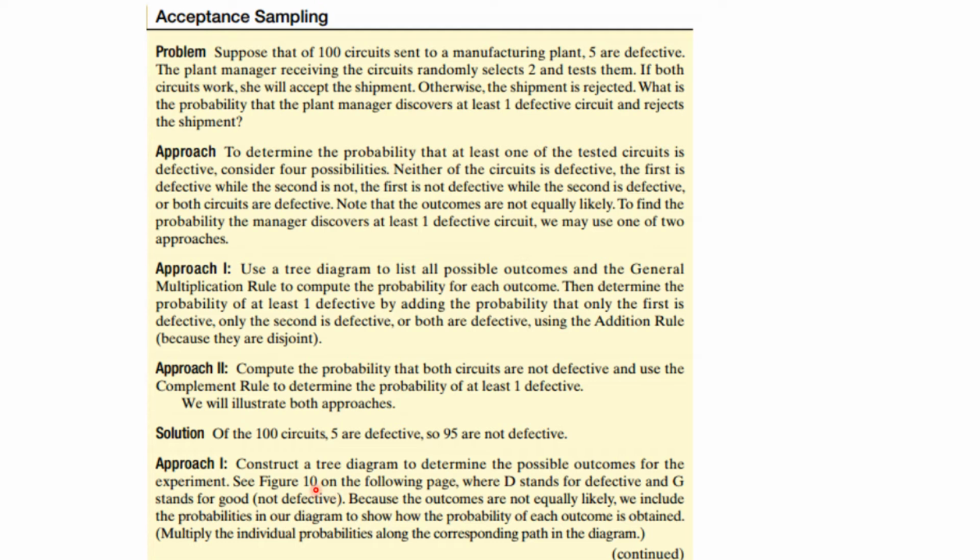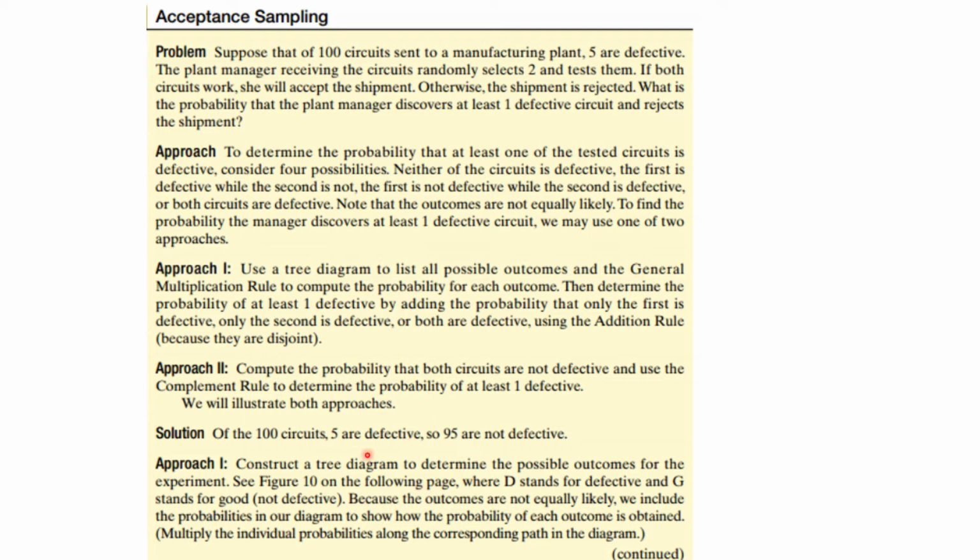Okay, well, here's 2 approaches. One way is you can make a table listing all the outcomes and do a multiplication. We're going to do this one second. But the other one is to compute the probabilities that both are not defective. And so the solution here is of 100 circuits, 5 are defective, so 95 are not defective. And so that's the solution to approach 2.